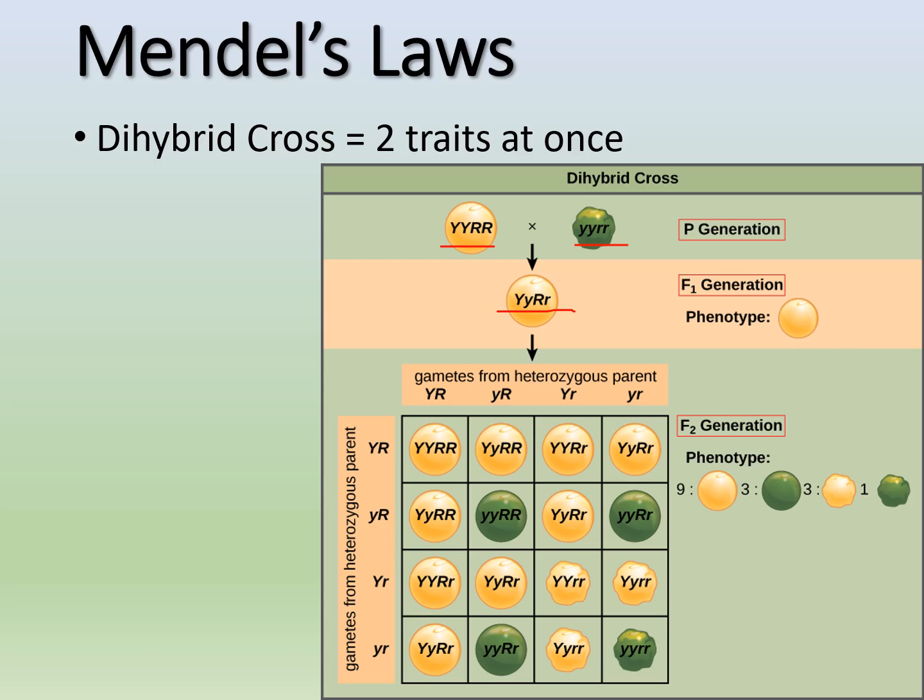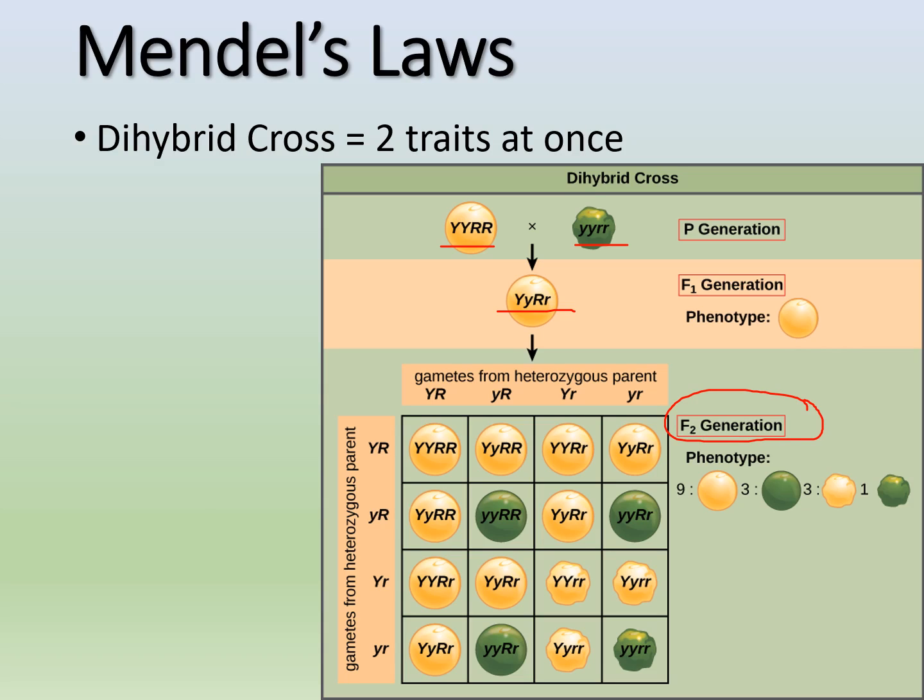So now we're going to actually cross this F1 generation. So you're going to cross two heterozygous traits, right? So we actually have the two traits and they're both heterozygous, okay? So you can follow this through, but it's quite complex down here in terms of what you're going to get for your F2 generation.